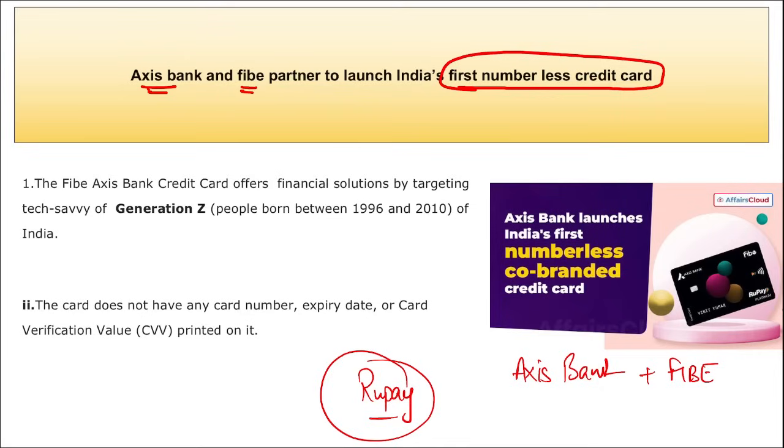Also remember, the FIBE Axis Credit Card will offer tech-savvy solutions and multiple schemes for Generation Z, also known as Gen Z, the population born between 1996 and 2010. This card will not have any number, expiry date or CVV, that is the card verification value. It will offer services such as a tap and pay feature at offline stores, various rewards, cashbacks, fuel surcharge waivers, and access to airport lounges.